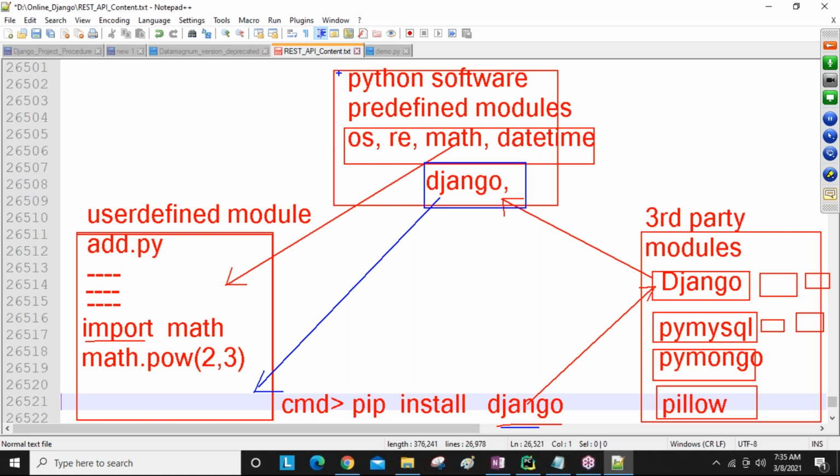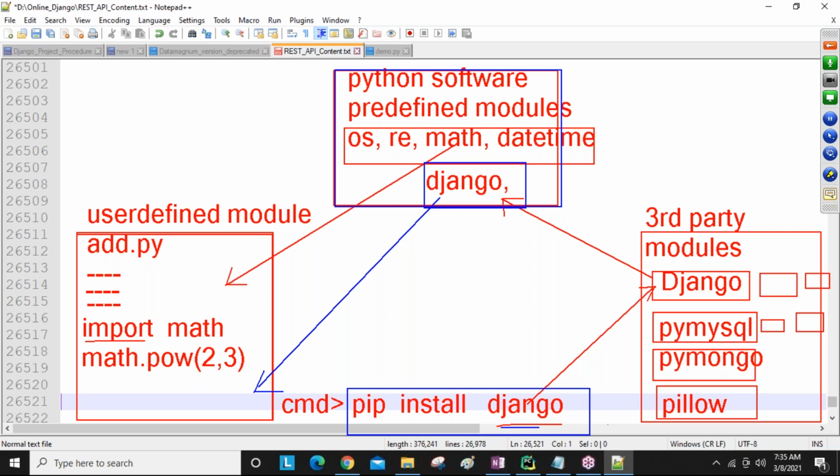The modules which are available in the Python software, using the import keyword, we can get them easily. First of all, the third party modules are not available in the software location. That's why, using the pip command, we download them from the internet and store them here, guys. So we are not searching for a particular module, we are not downloading or installing manually by clicking next, guys. You are just responsible to install this module with this command.